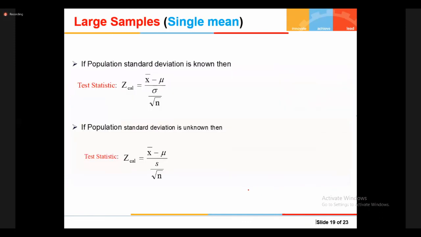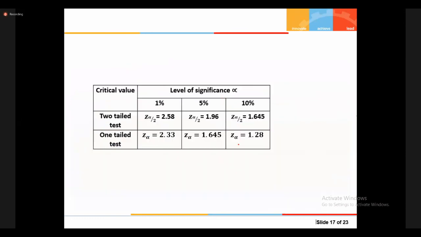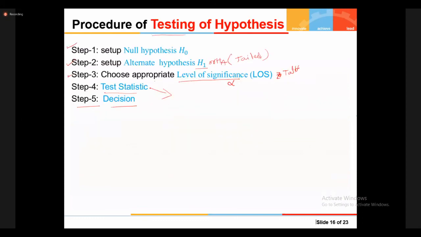First, we'll start with large samples. It's time up now. Tomorrow we'll start large samples, single mean. I hope all of you understood up to this one. Today we covered the requirements for testing of hypothesis, and we discussed the procedure. I hope all of you understood.